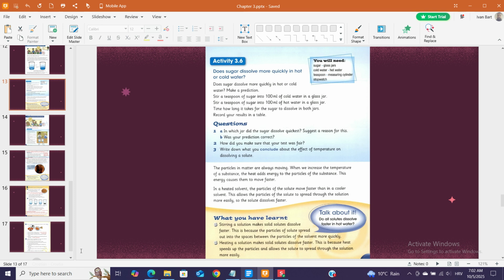What you have learnt. Stirring a solution makes solid solutes dissolve faster. This is because the particles of solute spread out into the spaces between the particles of the solvent more quickly. Talk about it. Do all solutes dissolve faster in hot water? Heating a solution makes solid solutes dissolve faster. This is because heat speeds up the particles and allows the solute to spread through the solution more easily.